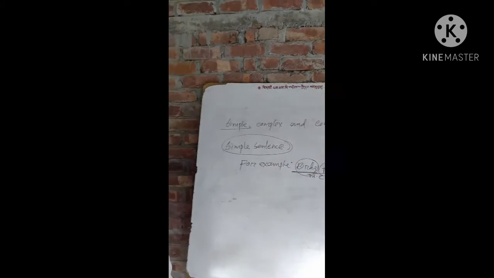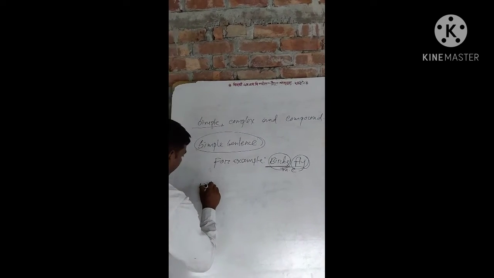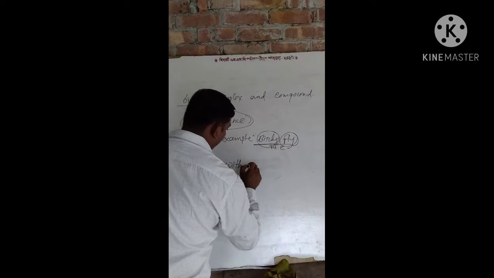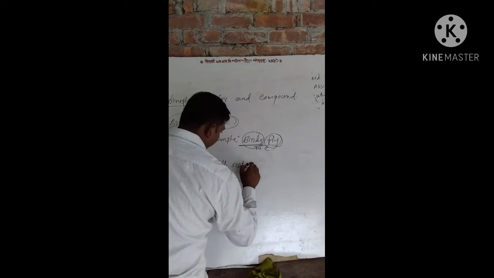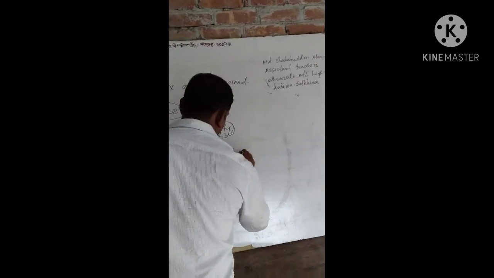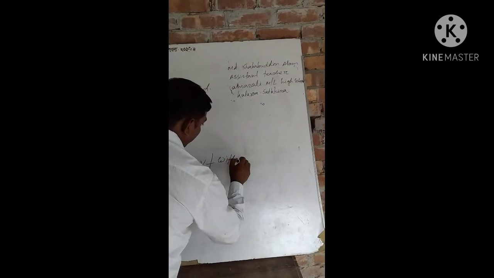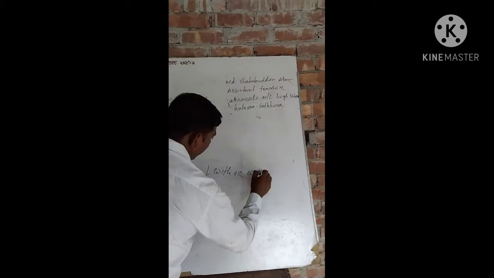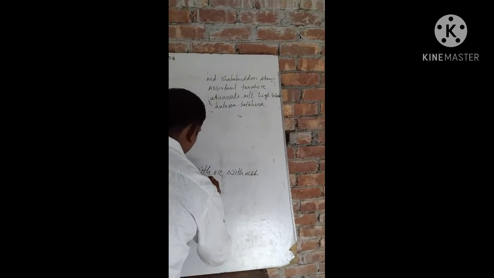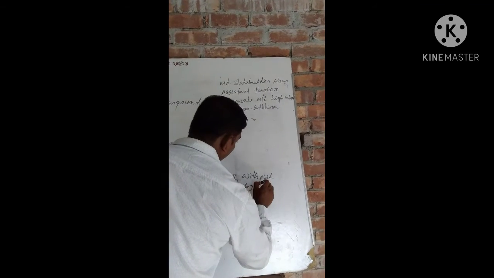The structure of a main clause is with or without phrase, subject, verb, with or without phrase, or object or complement.